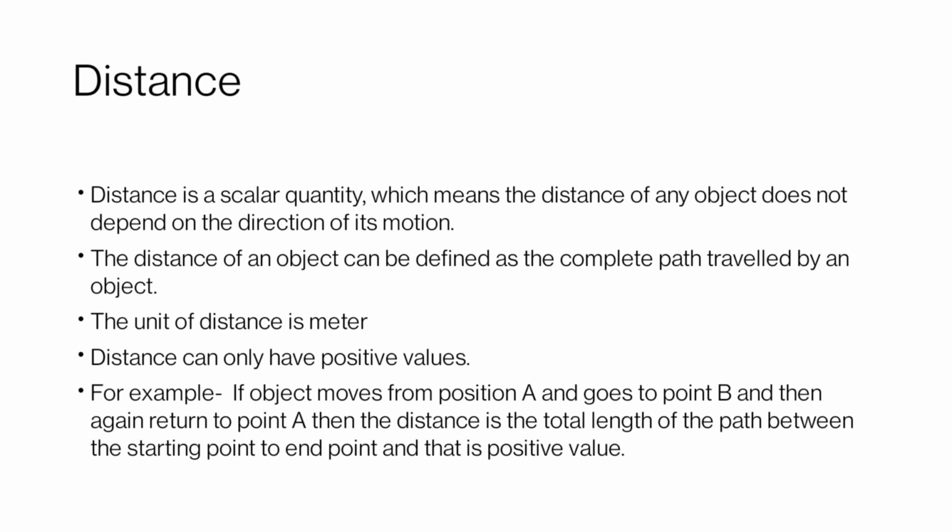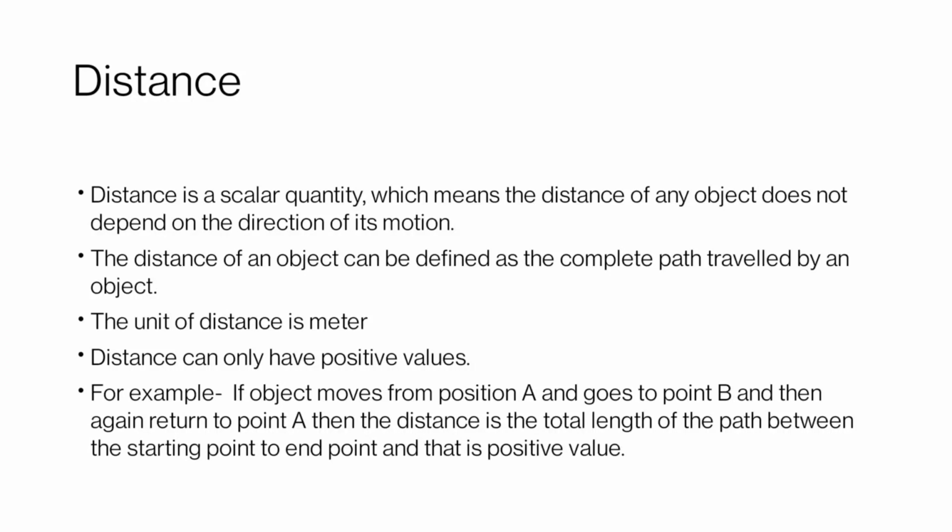Our first topic is distance. What is distance? The distance of any object does not depend on the direction of its motion, so it is a scalar quantity, and the distance of an object can be defined as the complete path traveled by an object.